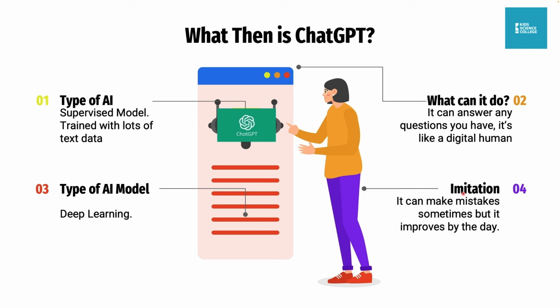This is supposed to be a limitation, not imitation. Sometimes it can make mistakes, but it improves by the day. I mean, we humans also make mistakes, but we learn every day. So ChatGPT makes mistakes, then learns from the mistakes.